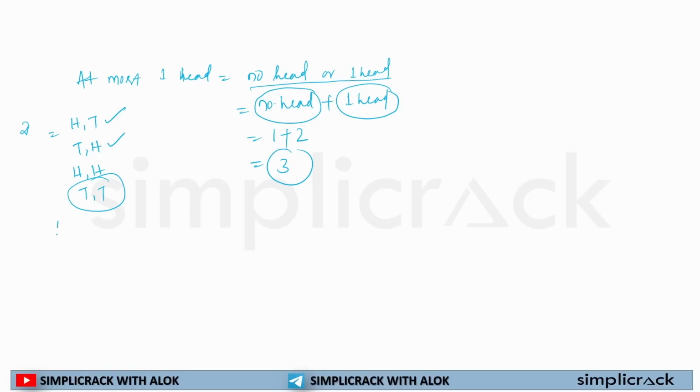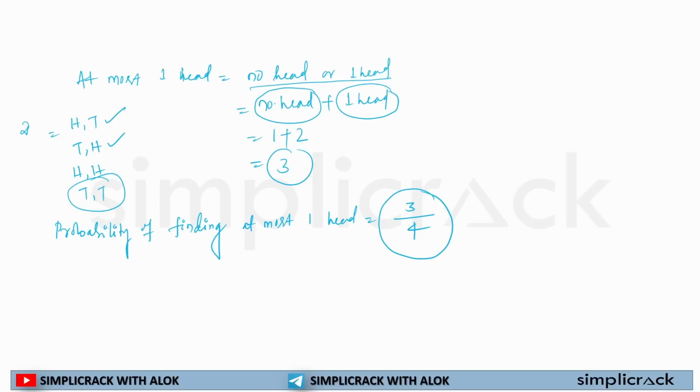So if I'm trying to find out the probability of finding at most one head, it is equal to total number of outcomes was 4, my desired outcomes for at most one head is 3, so 3 by 4.